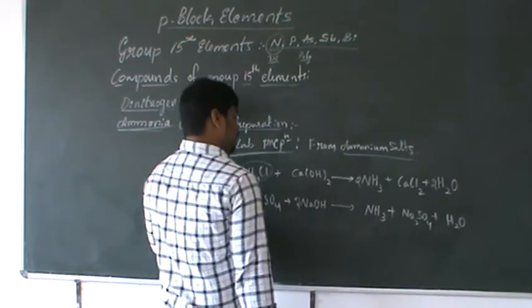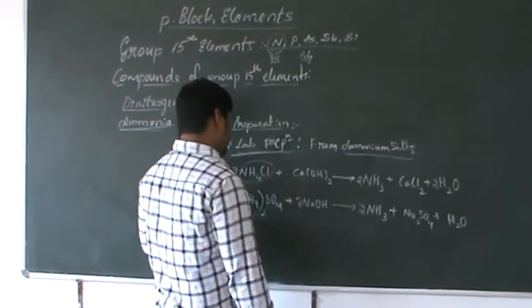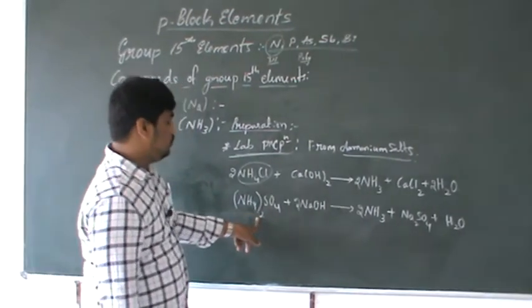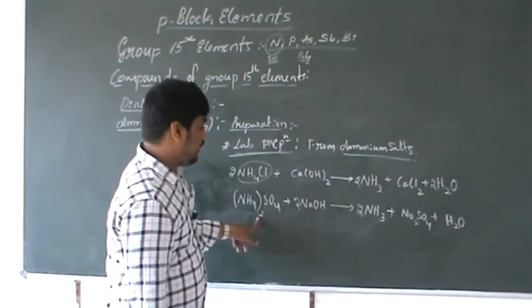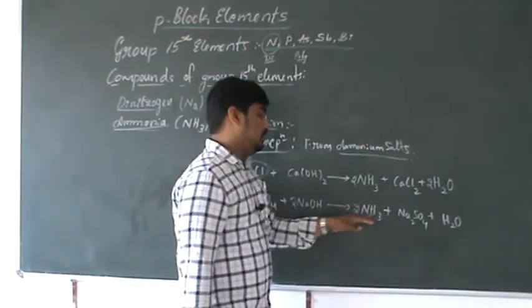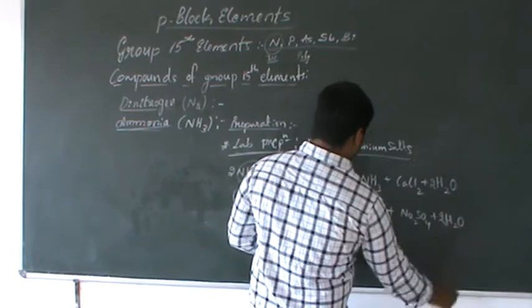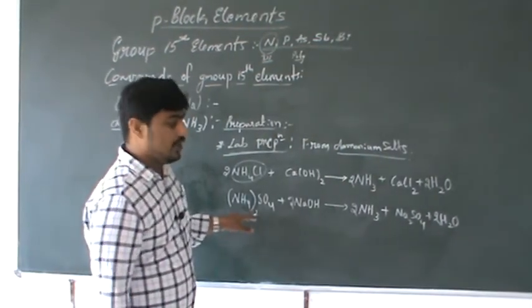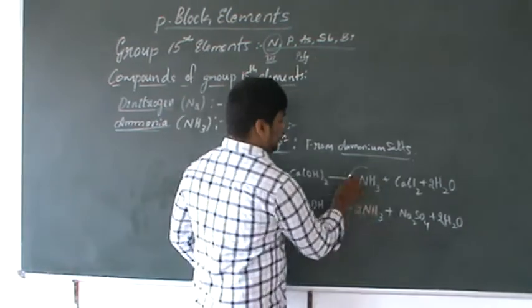So 2 ammonia is formed. Balance ammonia: 4 into 2, 8 hydrogen and 2 hydrogen, again 10, 6 goes out, again 2, it is balanced. So this is the balanced chemical reaction of preparation of ammonia.